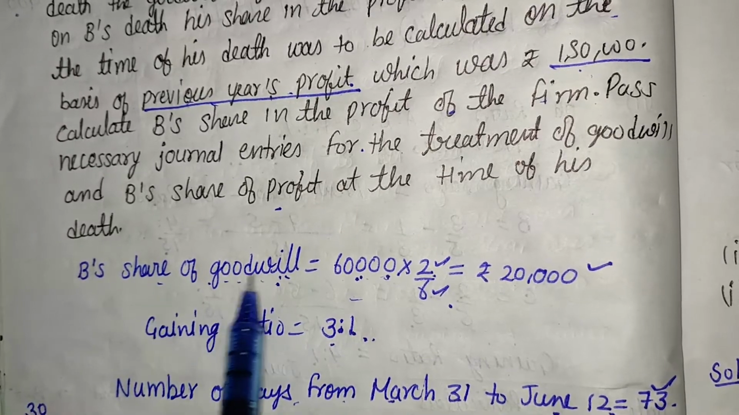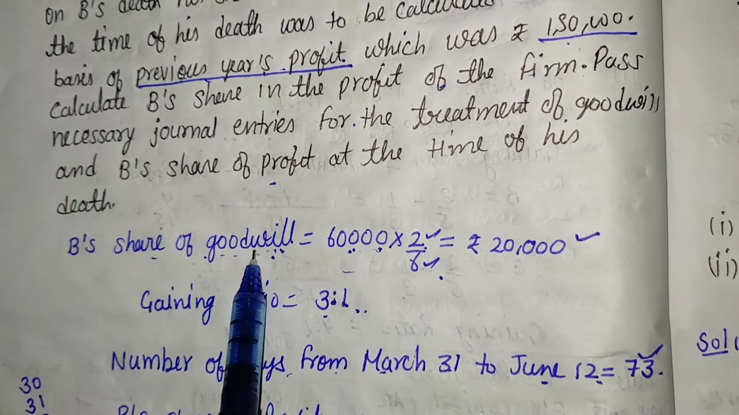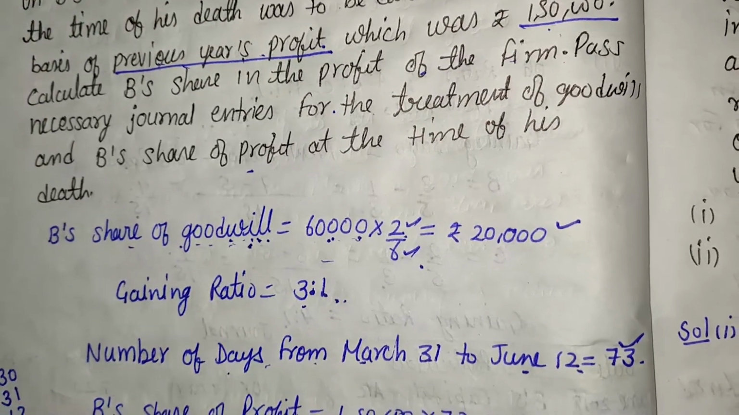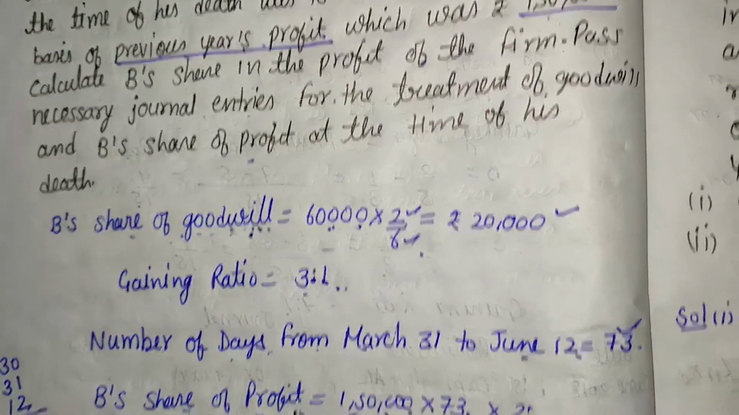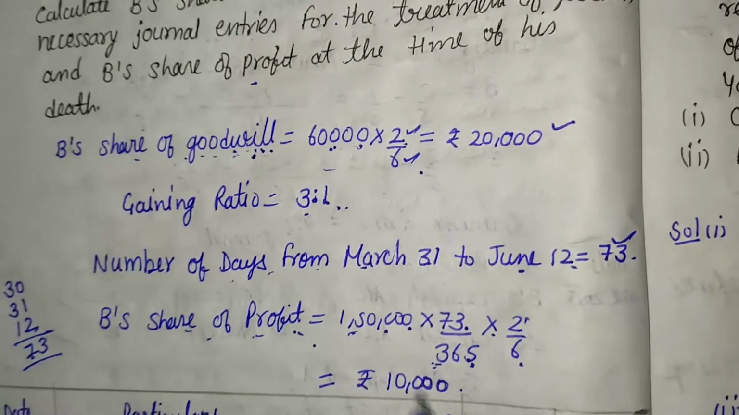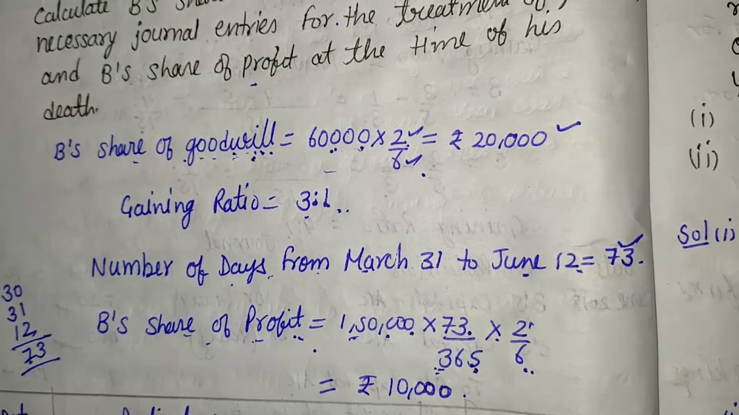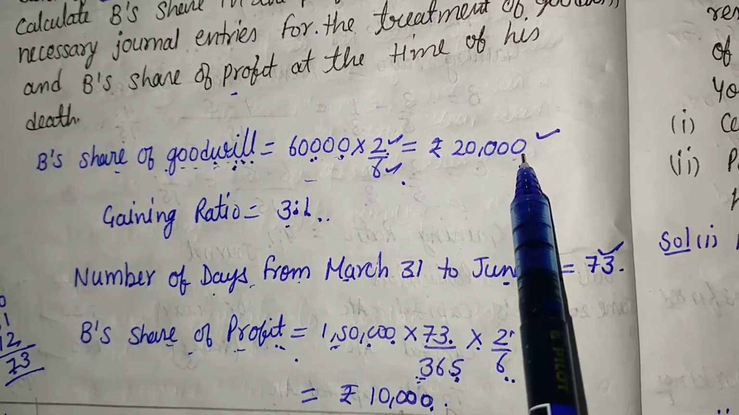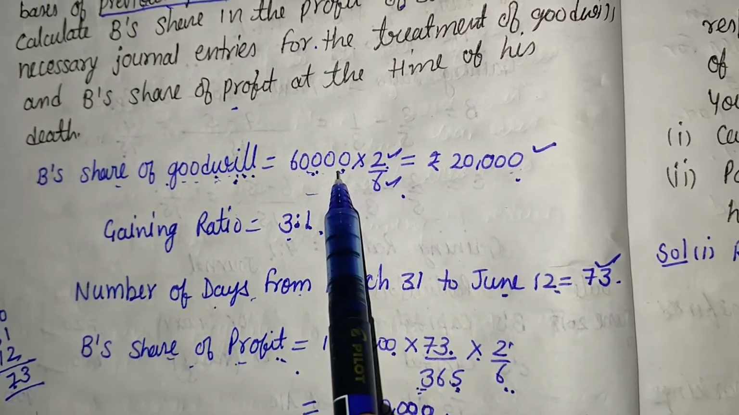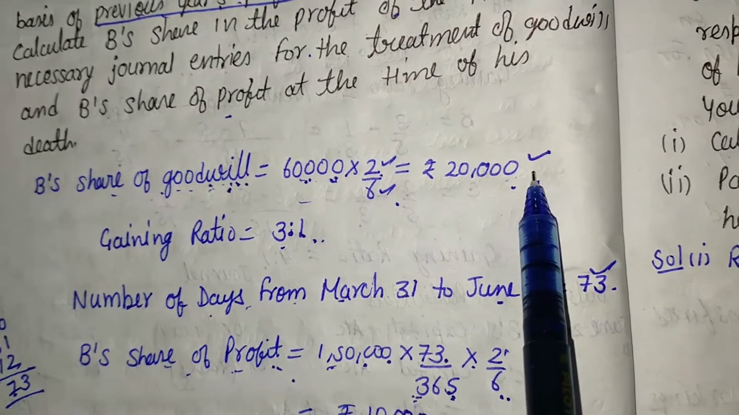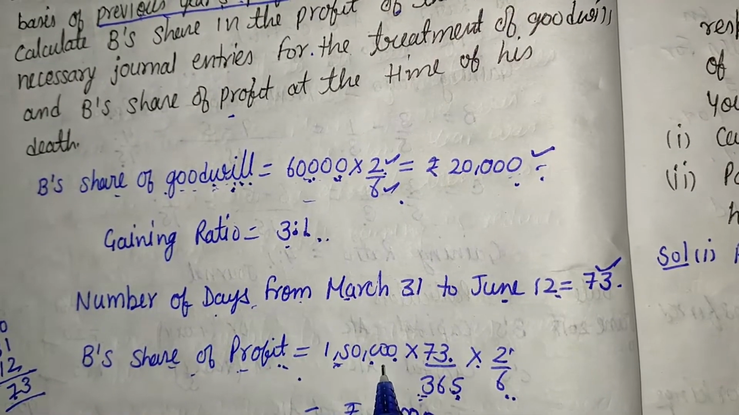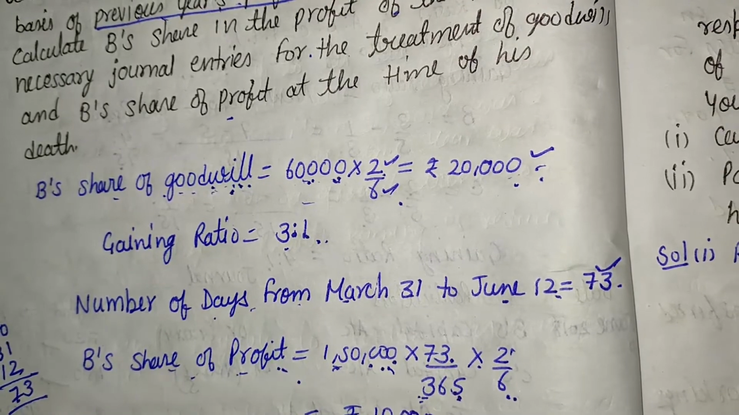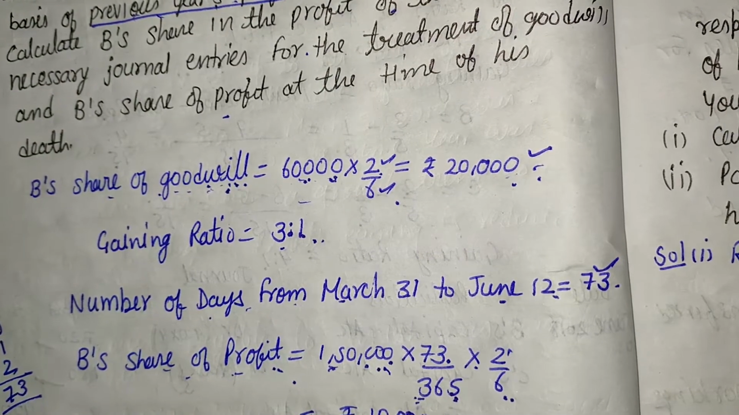That is B's share of goodwill. At the time of calculation of goodwill, we did not apply the date, whereas at the time of calculation of profit, we applied the date. So after solving this, we get 10,000. The total goodwill that is calculated, that is 60,000, is given in the question. B's share is 20,000. The total profit given in the question is 1,50,000, and B's share is 10,000.